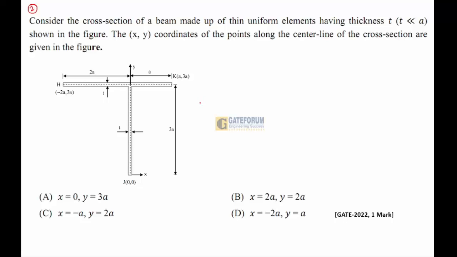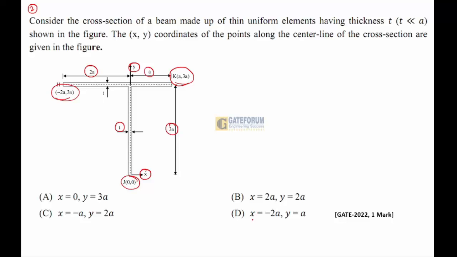He has given a T-shaped condition with a web and flange at distances of 2A and A, with axes Y and X. Thickness is T, height is 3A, coordinates K is (A, 3A), H is (minus 2A, 3A), J is (0, 0). He is asking for the shear center coordinates: A, x equal to 0 and y equal to 3A; B, x equal to 2A, y equal to 2A; C, x equal to minus A, y equal to 2A; D, x equal to minus 2A, y equal to A.